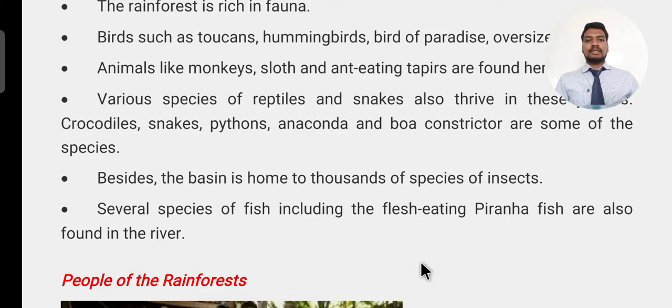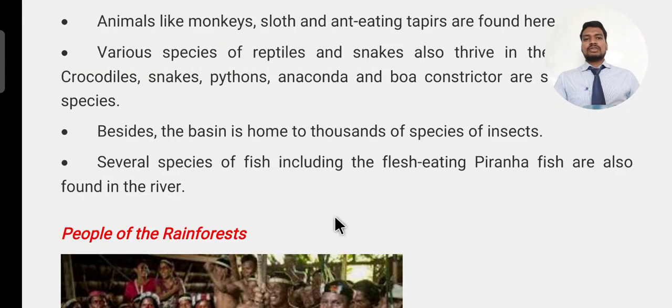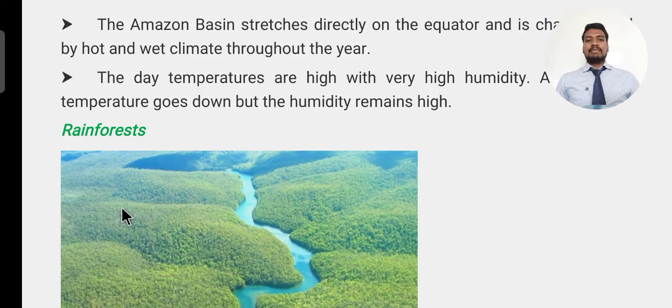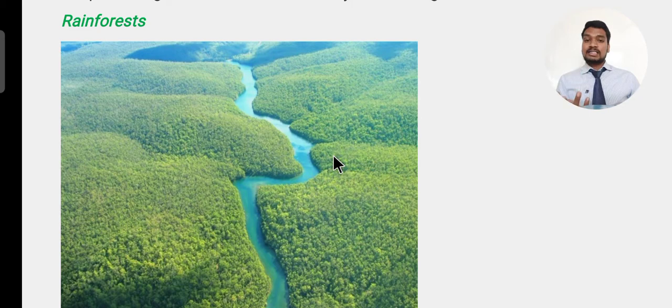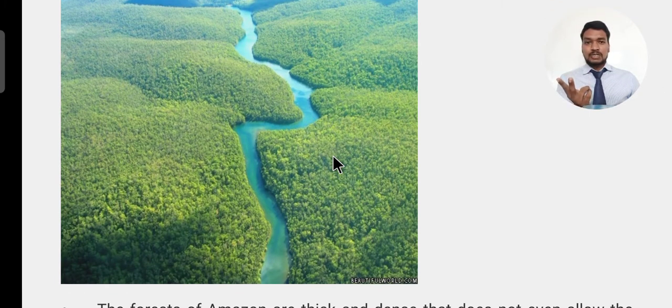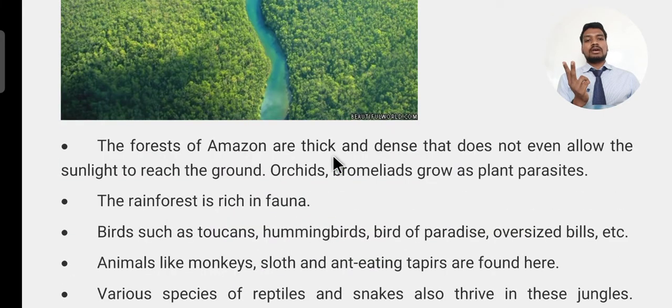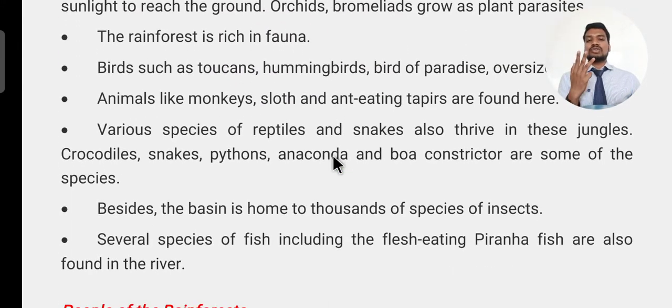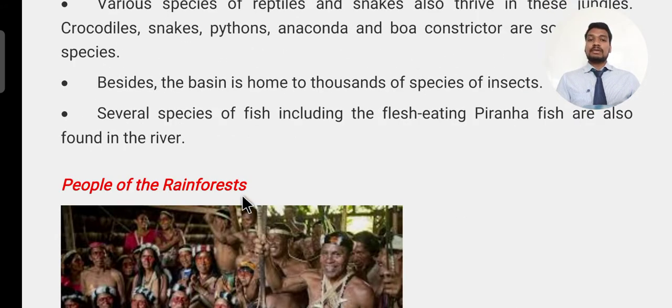Several species of fish, including the fish-eating piranha, are found in this river. From small fish to big fish, we can find them in that basin in the Amazon river. Now we will be discussing the people of the rainforest. So far we have discussed the climatic condition of that region, the birds, the different types of plants found there, the animals, the species of insects and reptiles. Now we will be discussing the people.